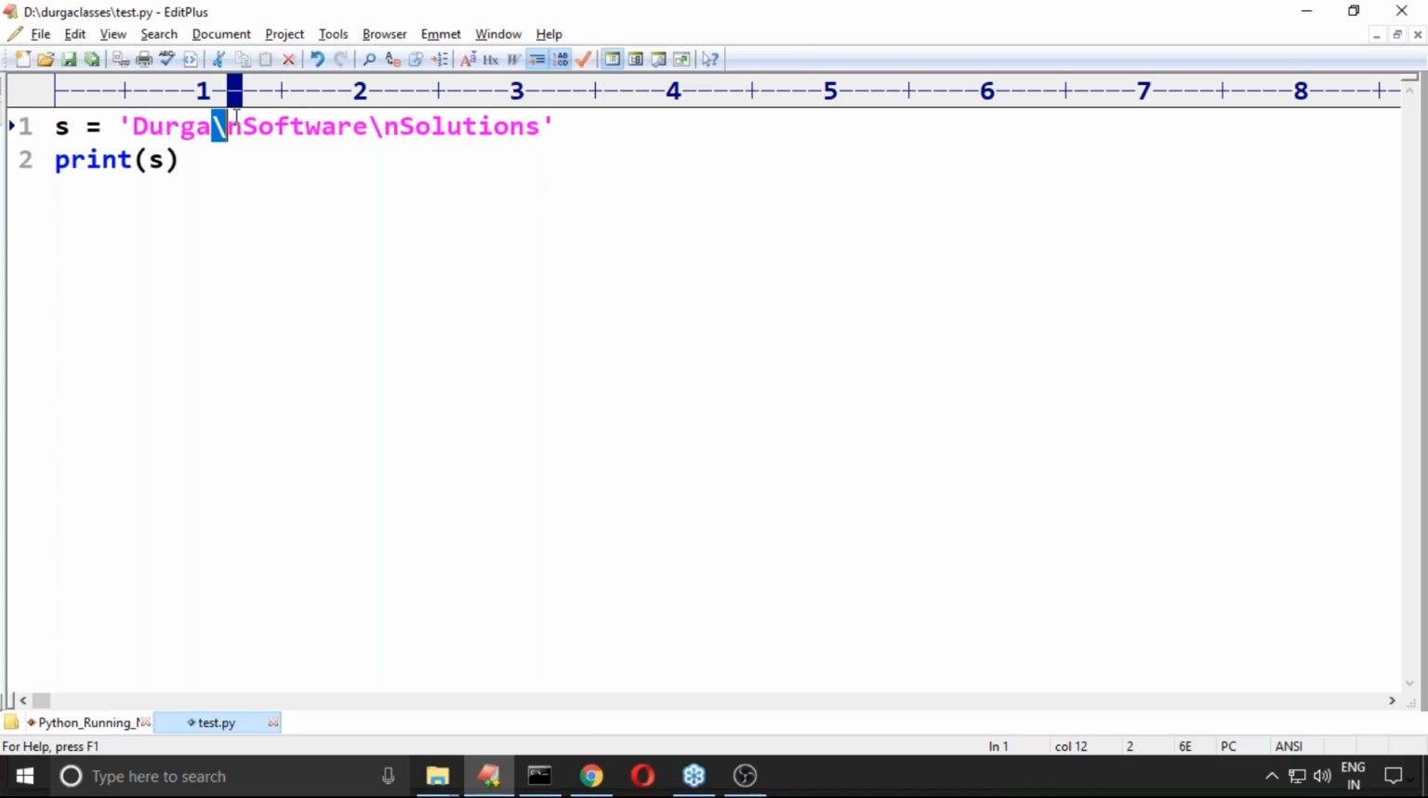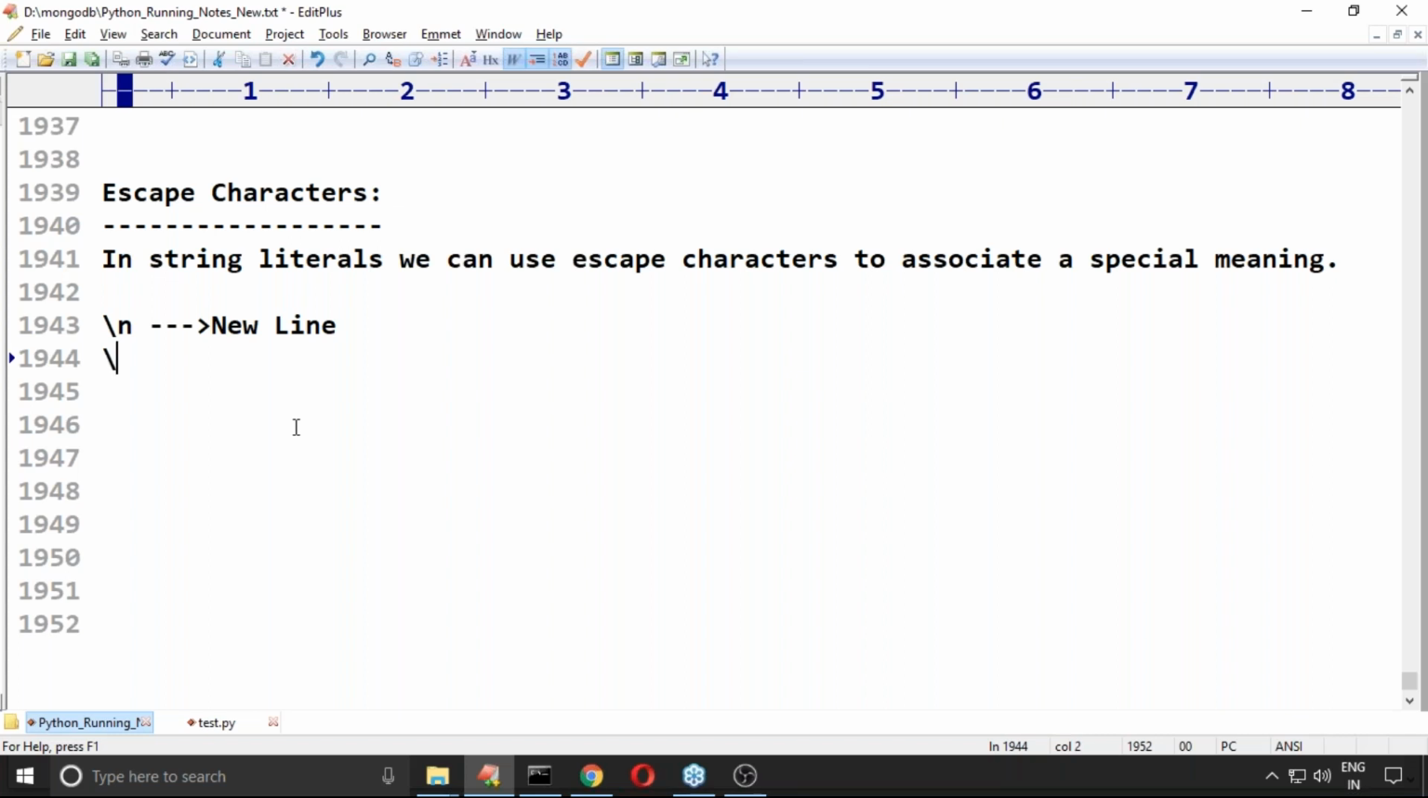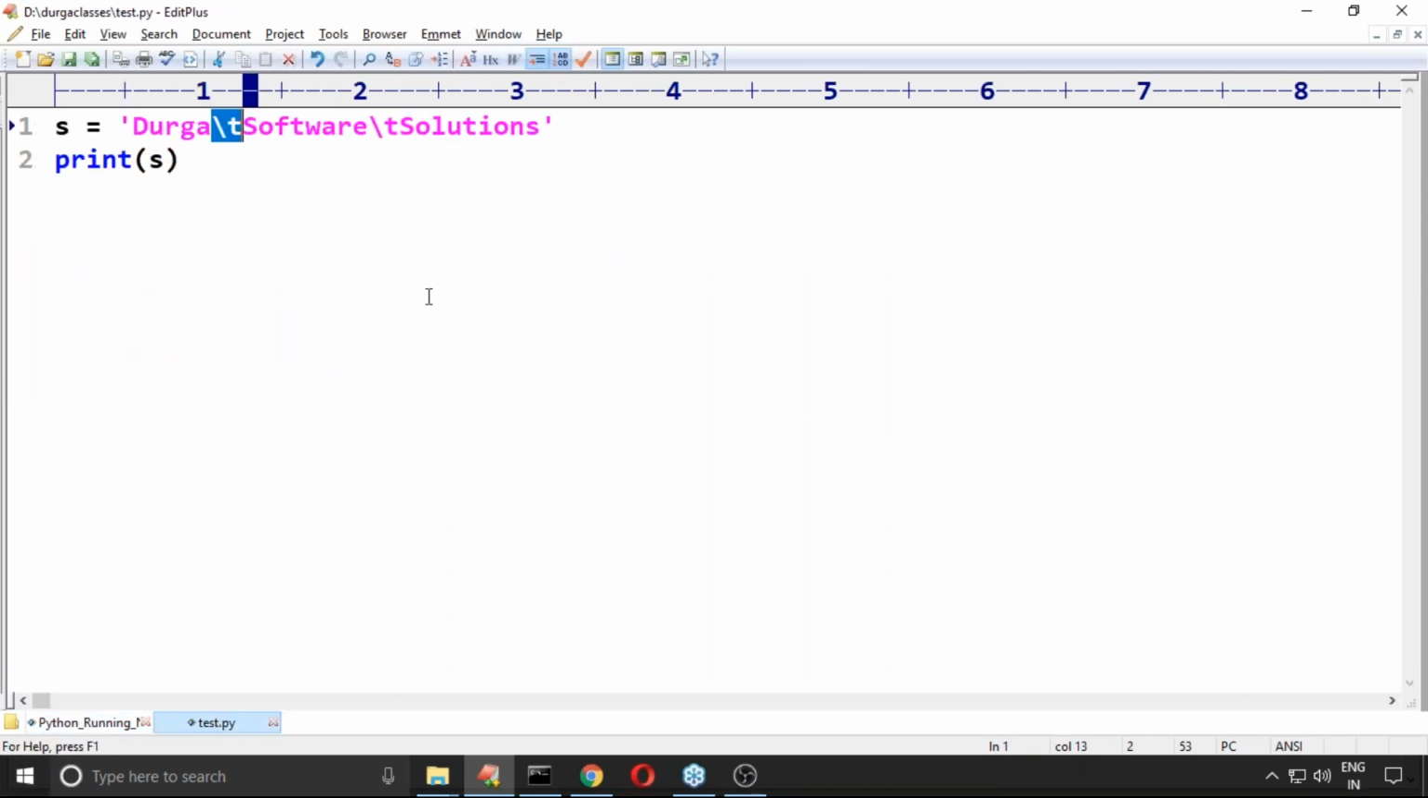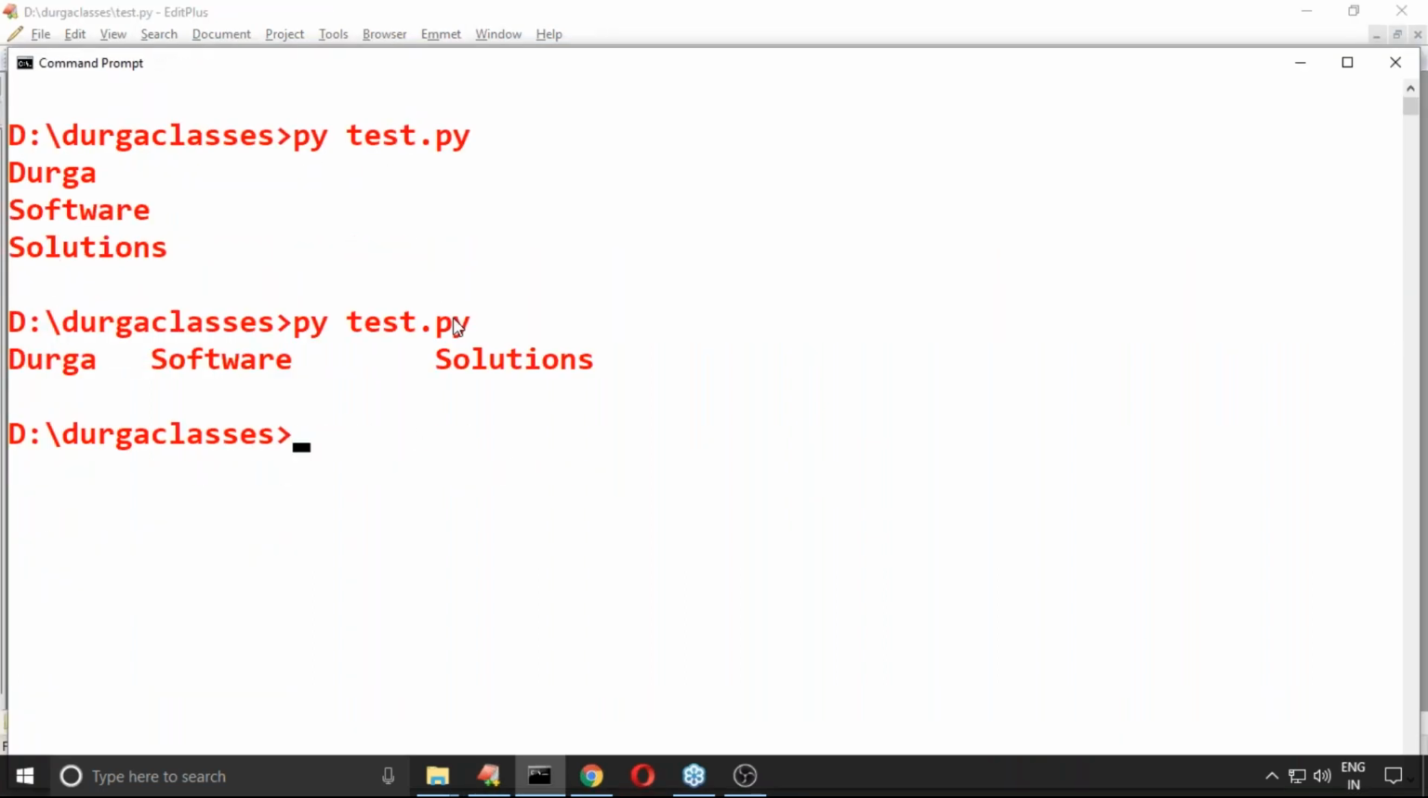Now, backslash t. You may have heard about backslash t also. Can you please spell out what is the meaning of backslash t? Backslash t is a horizontal tab. We have a horizontal tab, so what output will you get by default for Durga?